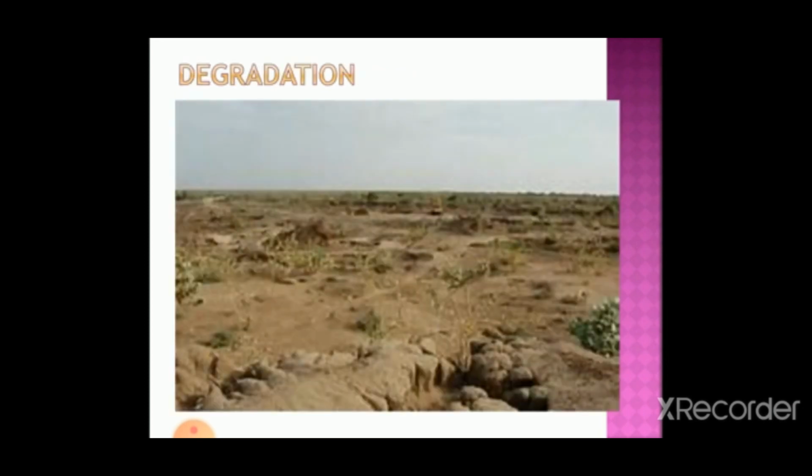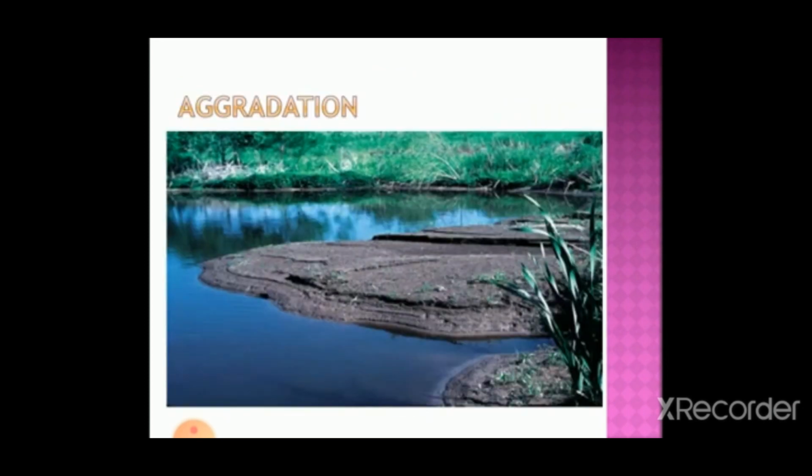So degradation, removing the topsoil, and here you can see the aggradation, they are accumulating all the silt and humus and making the land fertile. So this is the end of the second part of our chapter, and in the next part we'll study about types of landforms. In the types of landforms, we'll start from the mountains, different types of mountains, plains, plateaus, etc.